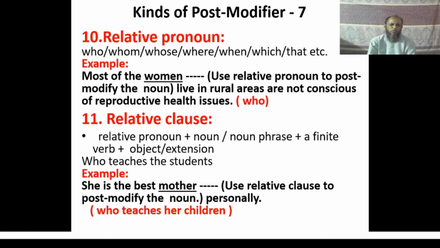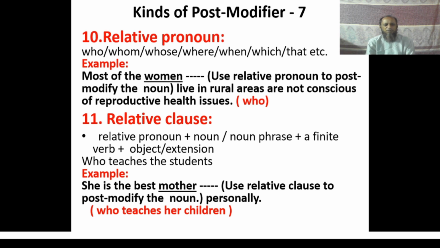Look at the example. Who teaches the students? Here no noun or pronoun, that is no subject, has been used again to make a relative clause because the relative pronoun here is who, and you know after who no noun or pronoun as subject is used. So look at the example. She is the best mother dash use relative clause to post modify the noun.